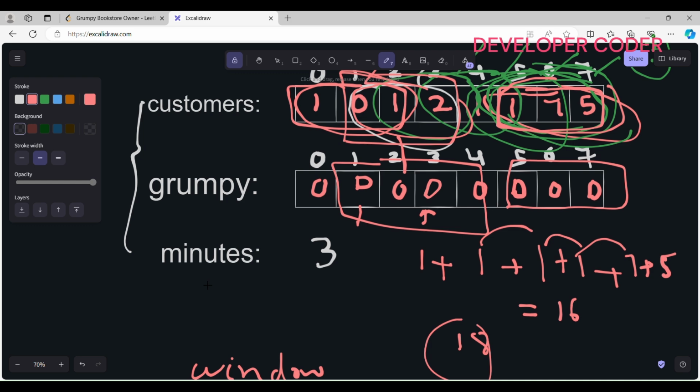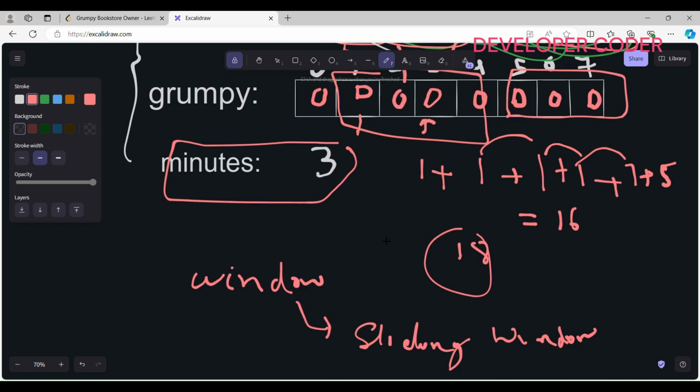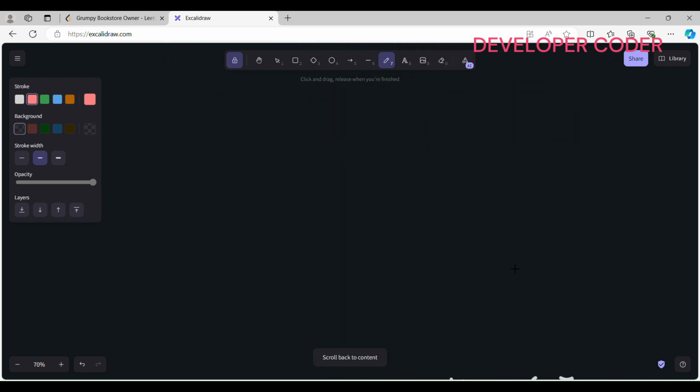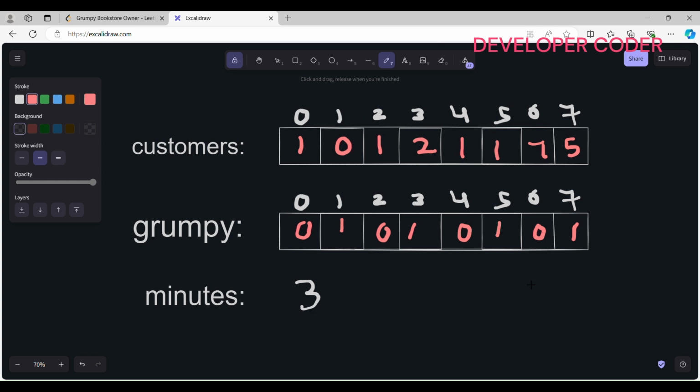Because here the window size is fixed now. Every time we need this particular minutes-length window, right? So now let's understand how we are going to solve this problem using the sliding window technique. Here, first I am going to calculate the max number of unsatisfied customers in that particular window. So the window size is 3, right?